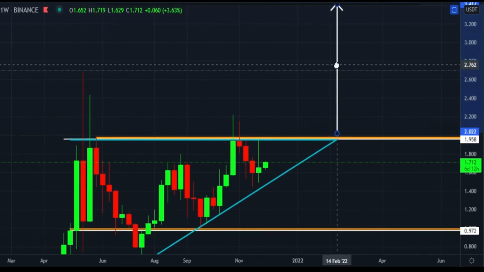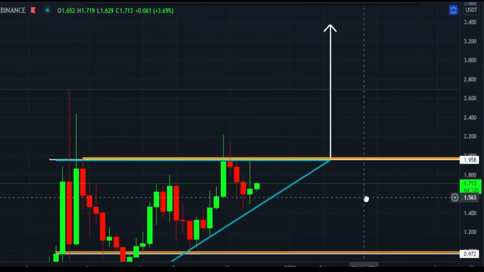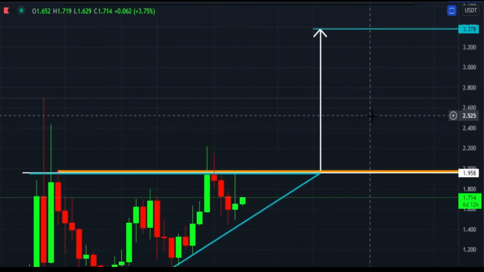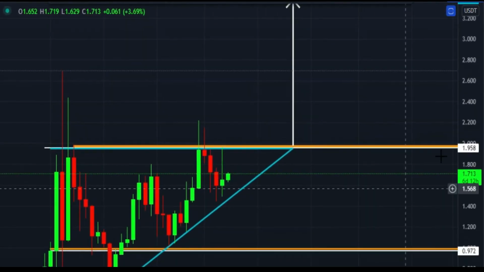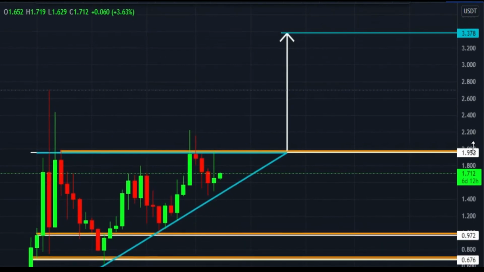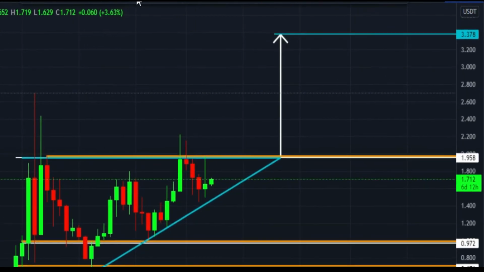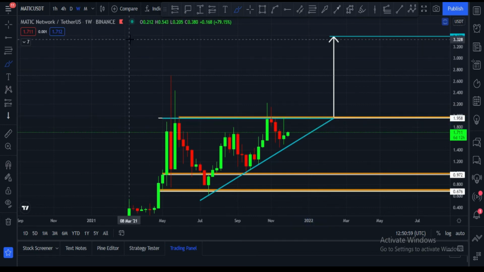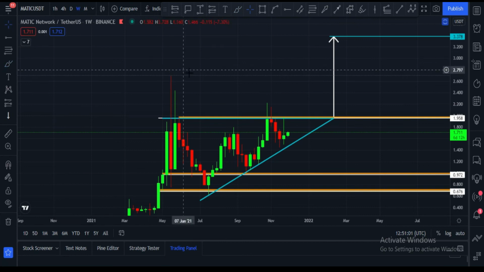In that case, Matic price can easily hit this zone, which is very huge, the $3.37 price area. Until now we have to wait. Maybe we may see that kind of action, and after that price will break this and we will see an upside rally. We have to wait.